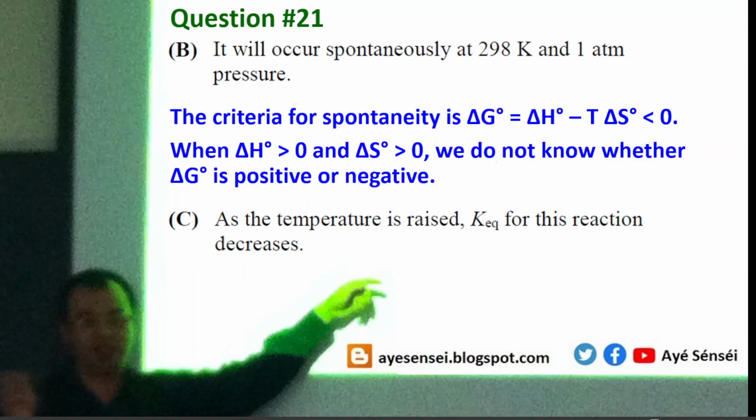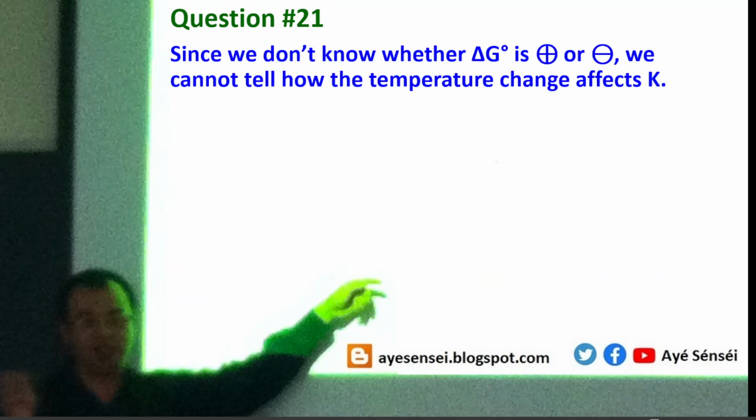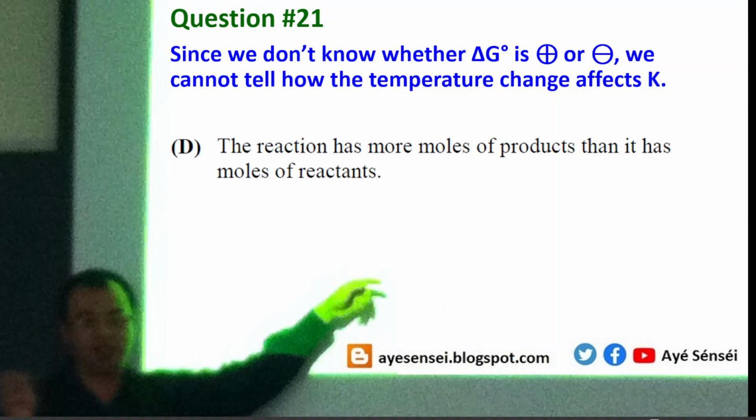And then next, option C, as the temperature rises, the equilibrium constant for this reaction decreases. The equilibrium constant has something to do with delta G, and their correlation can be expressed like this. However, since we don't know the value of delta G, either positive or negative, we cannot tell how the temperature change will affect the equilibrium constant. So option C is wrong.